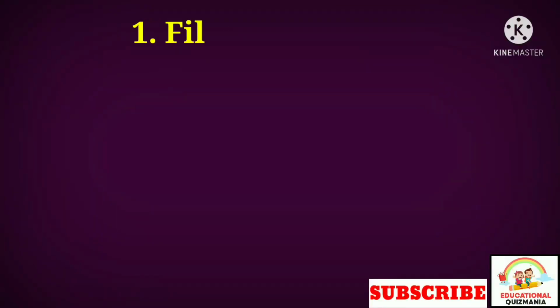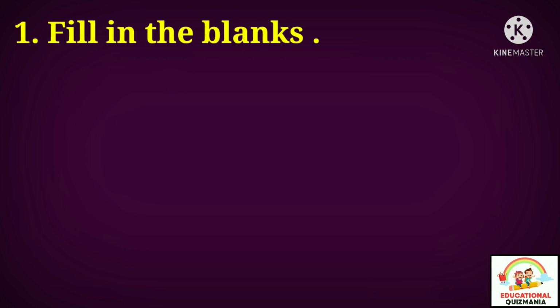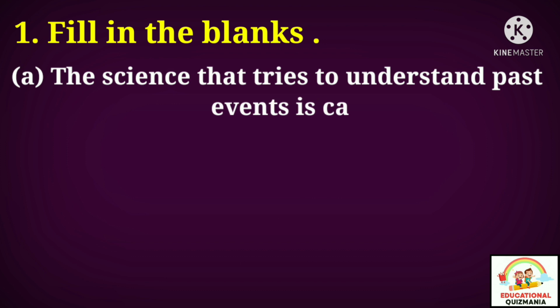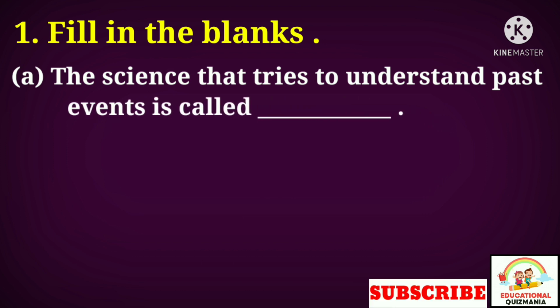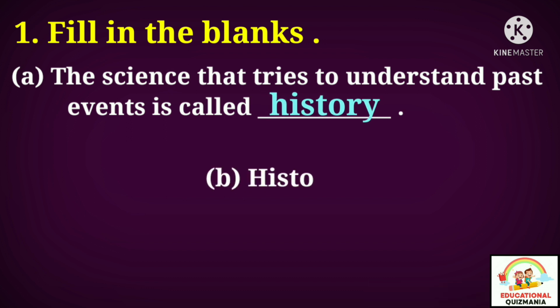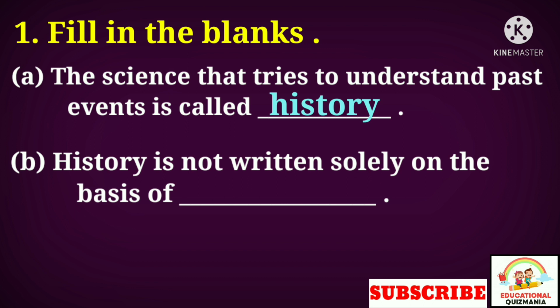So let's get started. Question number 1. Fill in the blanks. A. The science that tries to understand past events is called dash dash. Answer is history. B. History is not written solely on the basis of dash dash. Answer is imagination.